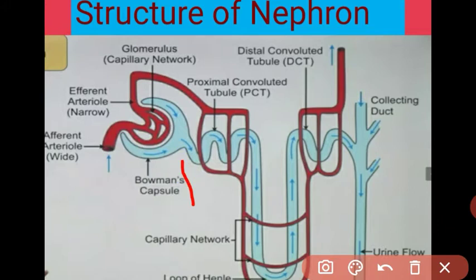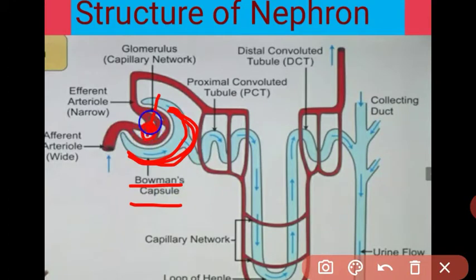See, students, first I will explain the actual structure and parts of the nephron. See this cup-shaped structure, it is called the Bowman capsule, and the mass of knot-like blood capillaries is called the glomerulus. See, the renal artery enters the kidney, as I explained in the last lesson.